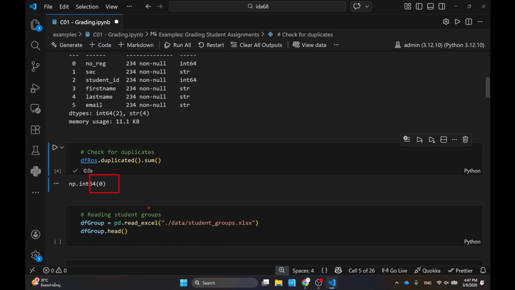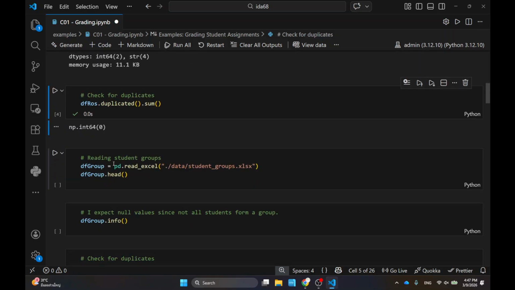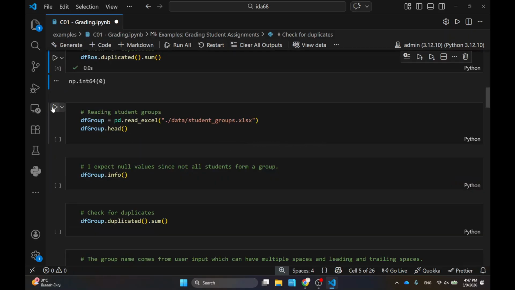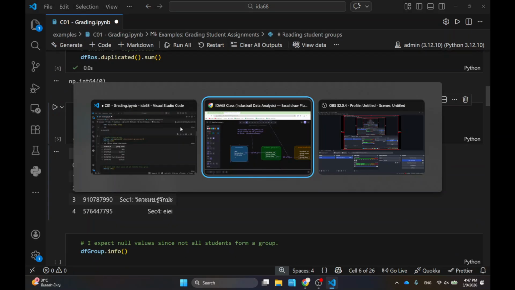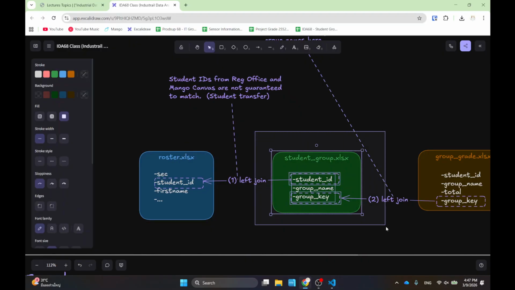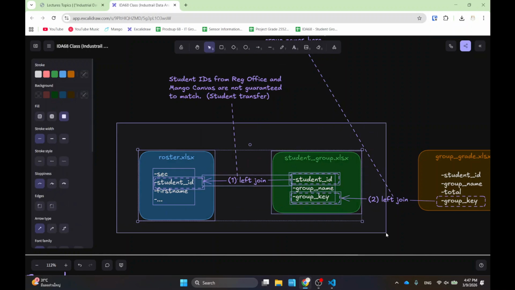Let's continue. The next step is I'm reading the student groups. This one is the green data over here. And I'm going to match the two of these using a left join subsequently.